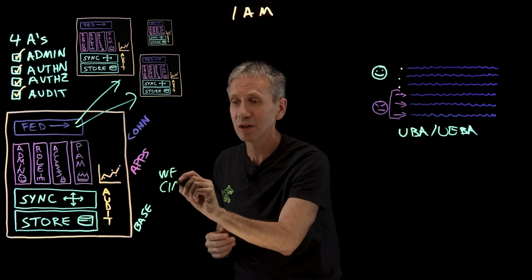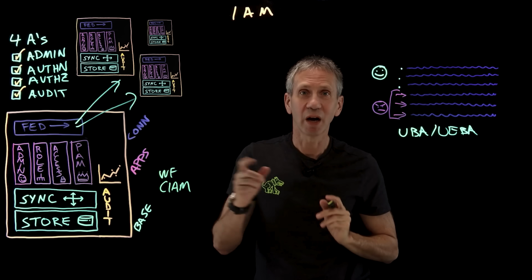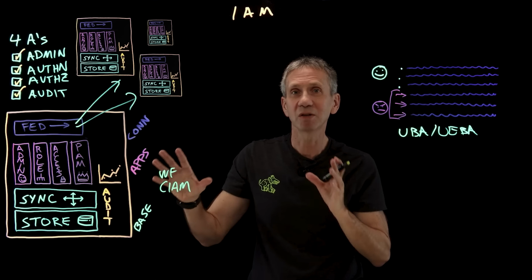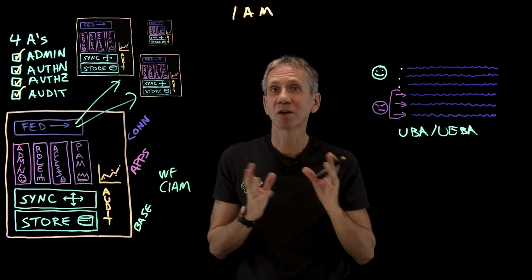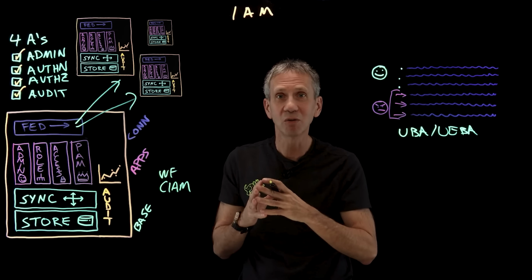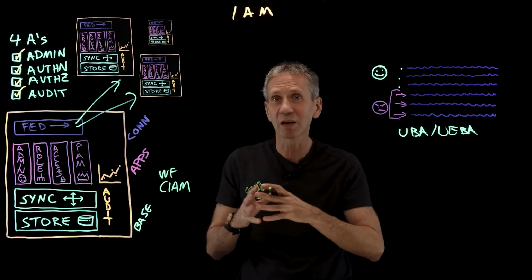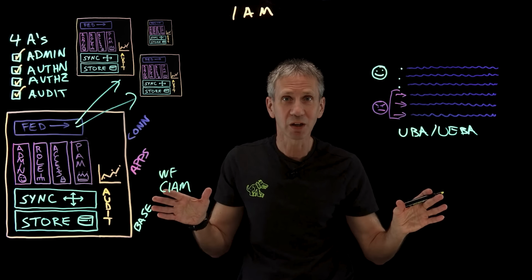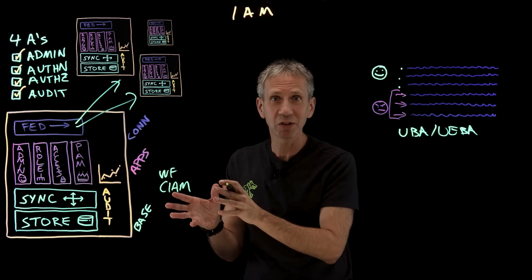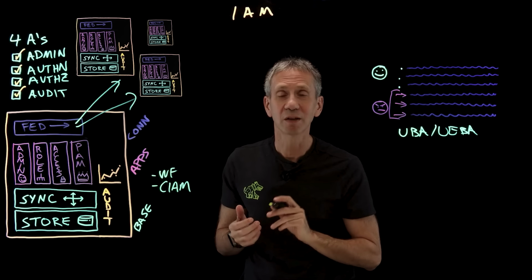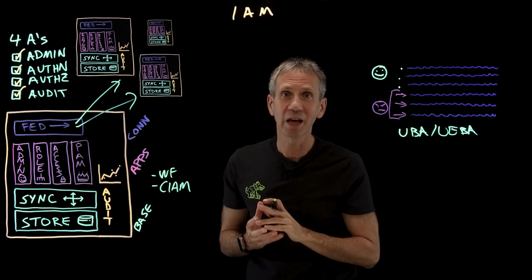Another aspect to consider these days is CIAM, Consumer Identity and Access Management. And CIAM is basically looking at some of these similar capabilities, but some areas we need more and some areas we need less. For instance, for our customers, we need to make it as frictionless as possible. So we're not going to do a lot of proofing and things like that if the account is not particularly sensitive. We're not going to do a lot of approval processing, maybe none, because I want to drop those barriers to entry. What I need to be able to do is preserve privacy and other things of that sort. So slightly different concerns in each one of these use cases, but underneath it all is the same IAM architecture.